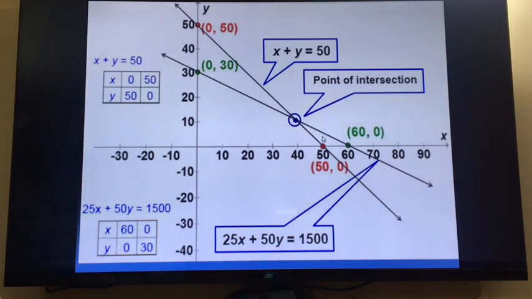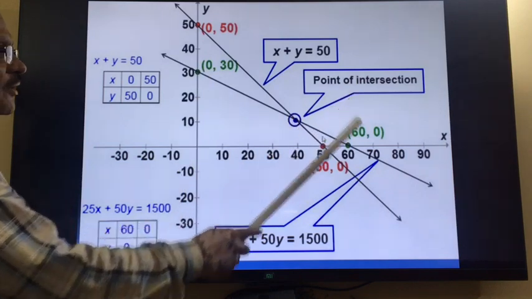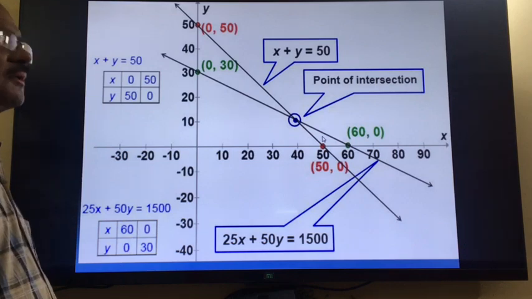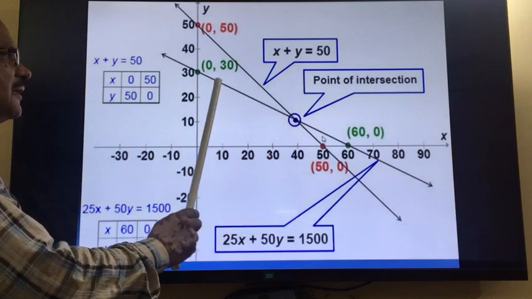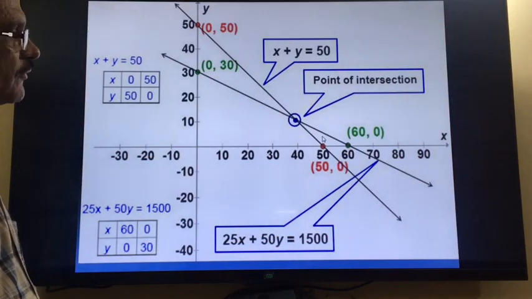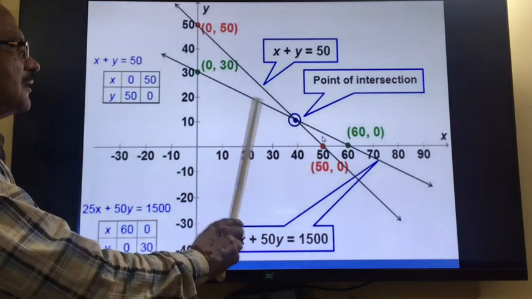So if you are plotting, what are you observing here? Two lines are intersecting at a point and we are getting a point of intersection. This point of intersection is known as the solution of the two equations. About this you will learn in the graphical method. But at this time what you should learn is that the lines are intersecting at one point. This you should understand from this graph. The purpose of showing the graph is that two lines are intersecting at one point.